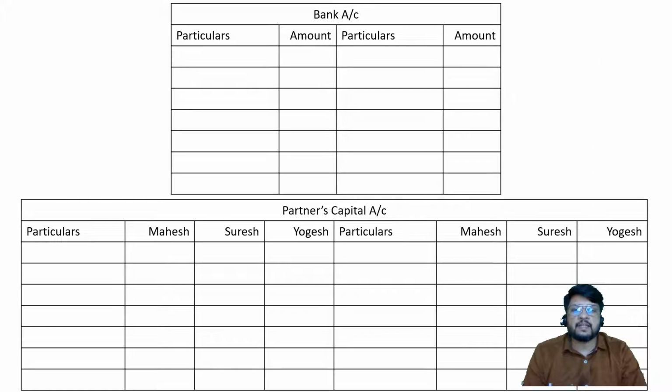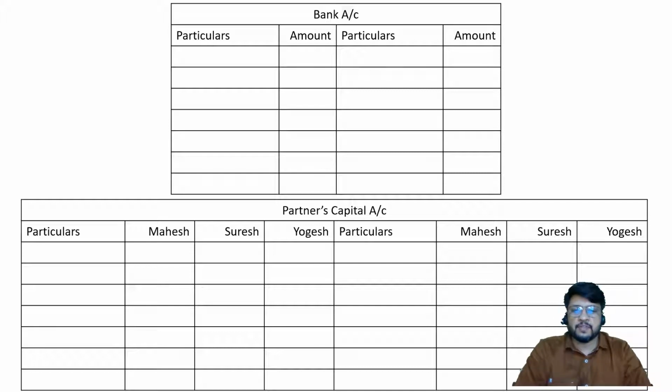Realization account 18 lines, bank account 8 to 10 lines, and partners capital account 8 to 10 lines. For partners capital account, remember 3 columns: Mahesh, Suresh and Yogesh. So pause the video, draw the account and come back with me for the solution. I am assuming that now you have resumed the video.